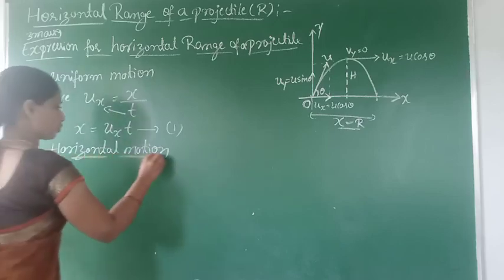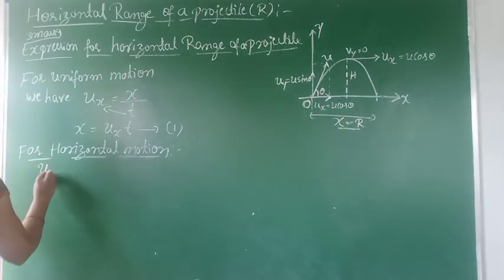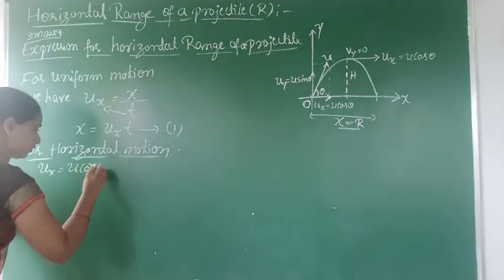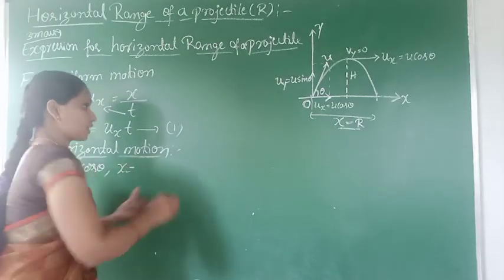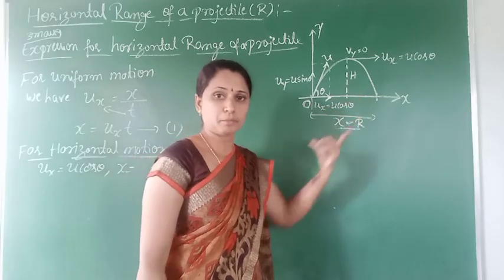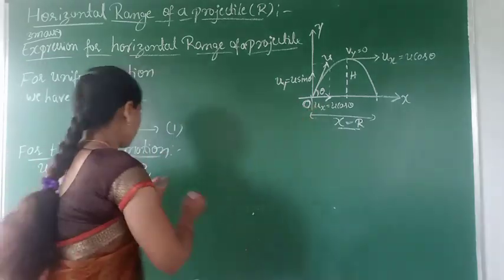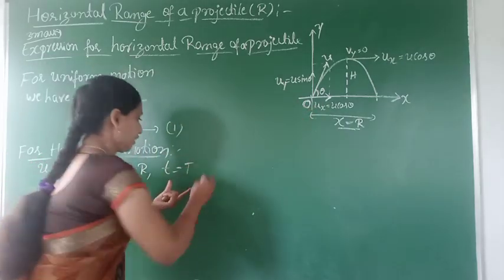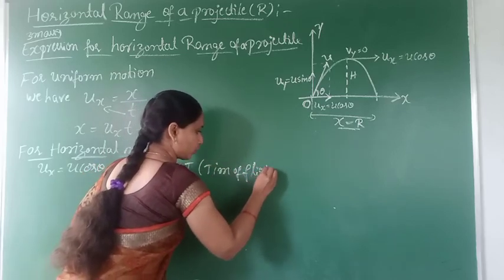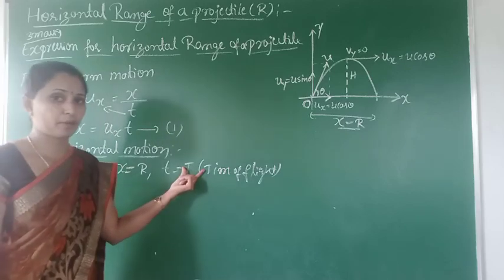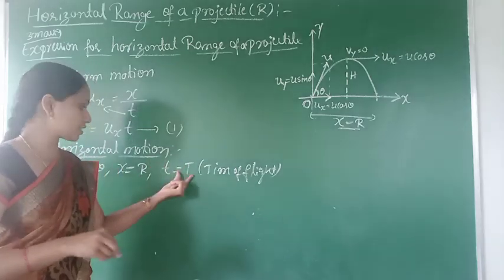Now for horizontal motion, the initial velocity of the projectile ux is equal to u cos theta. Then x, the maximum horizontal distance covered by the projectile, is equal to capital R. Then small t is equal to capital T. T is nothing but the time of flight. Total time of flight we call capital T. Total time of flight is the sum of ascent time plus descent time. So small t is equal to capital T.